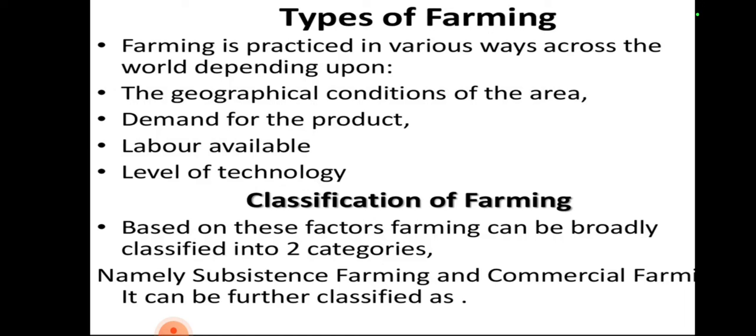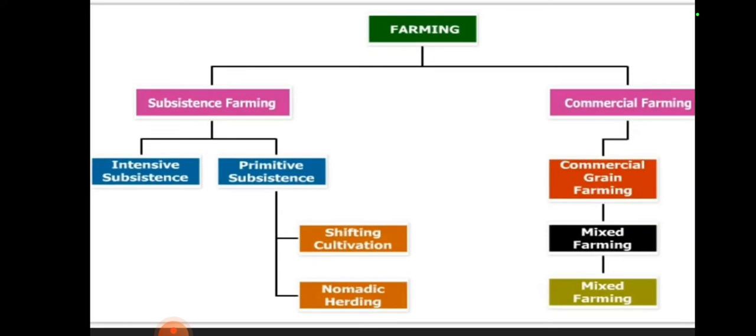See the diagram. Subsistence farming is classified into intensive subsistence and primitive subsistence. Primitive subsistence is also called shifting cultivation and nomadic herding.